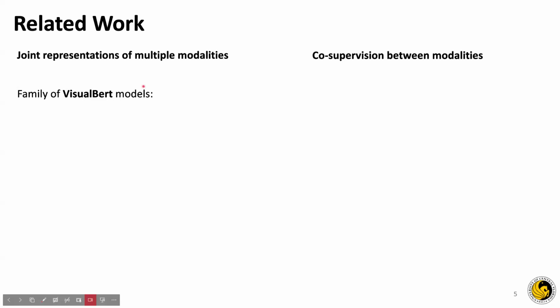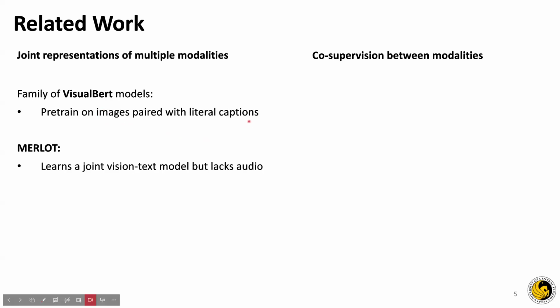For example, the VisualBERT models learn image-text pairs, and the predecessor MERLOT, which is not the MERLOT Reserve we talk about today, also learns visual-text models, but again lacks audio.